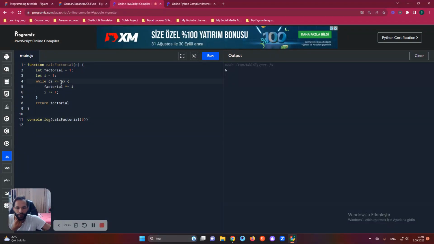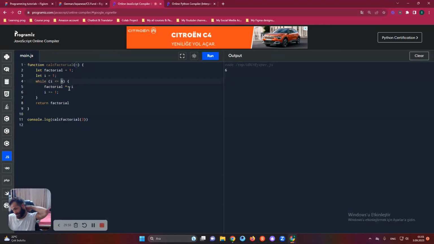If our number is 3, we will apply the same things each time here. As you see, our number is 3, it will repeat 3 times with the I, and the factorial will store each of the data in each process. So factorial will become 3, and will become 2, and will become 1. So it will just multiply itself. Okay.